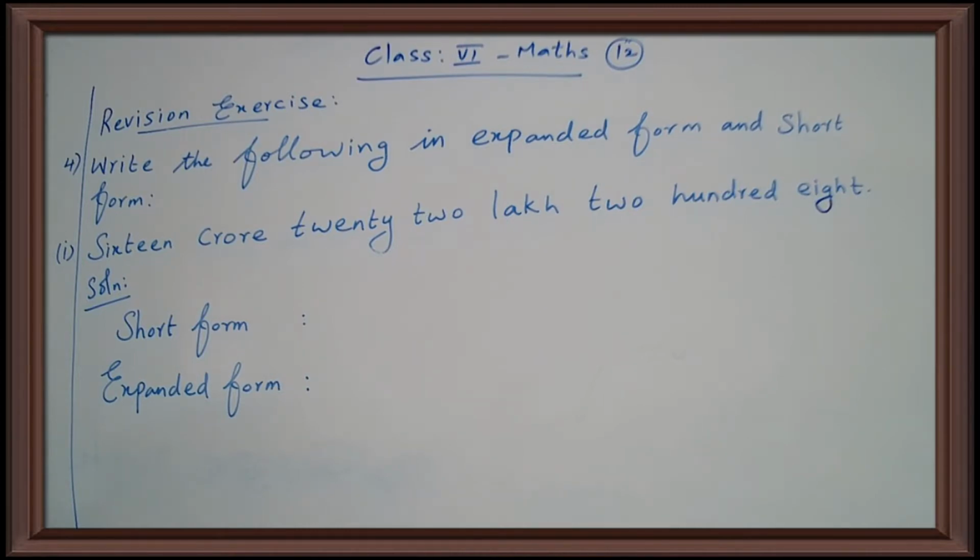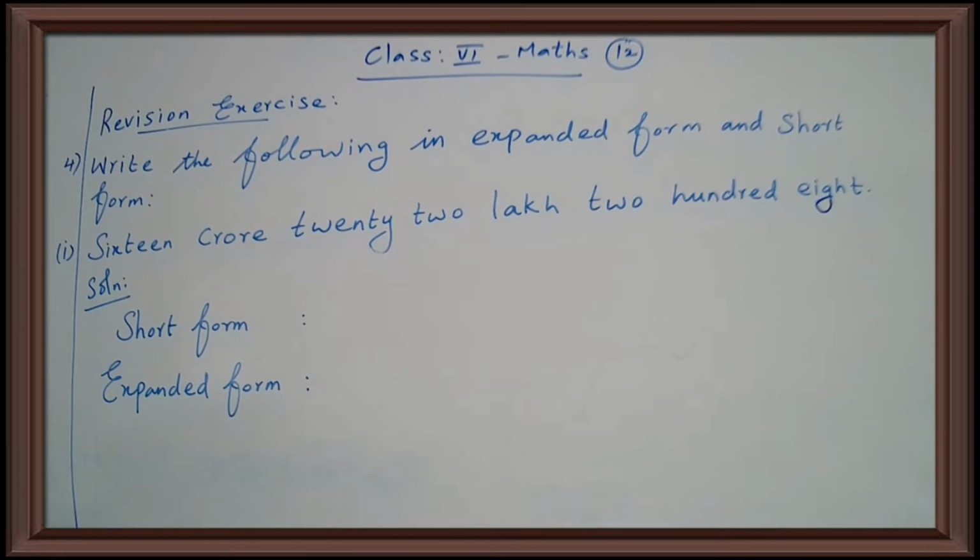Okay children, so now let's start our class. Listen carefully. Let's see the continuation of the previous class, okay? In revision exercise, fourth sum, all of you look at the board. In revision exercise, fourth question: write the following in expanded form and short form, okay? Your question is 16 crore 22 lakh 208. So, here we want to write in expanded form and shortest form.